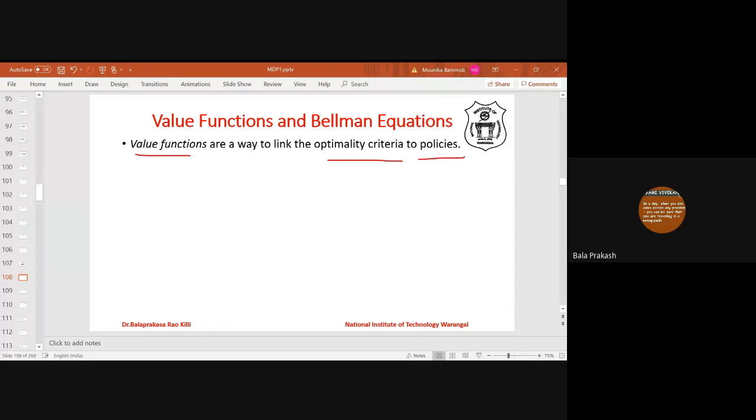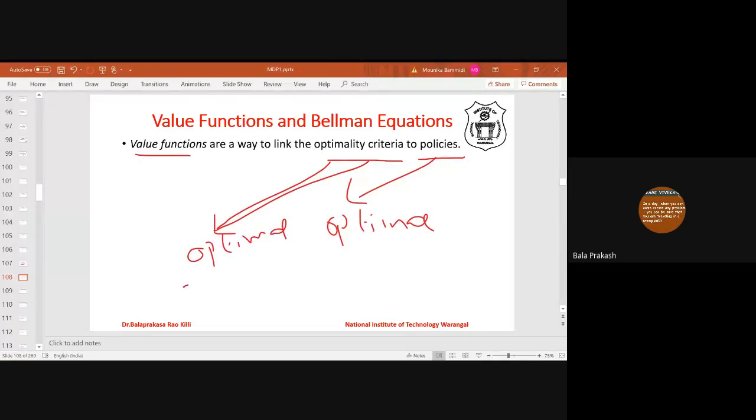Optimality criteria means what we are actually optimizing. Our goal is to come up with an optimal policy, and while doing so it has to maximize its reward. That's why there is a close link between the optimality criteria and the policy. An optimal policy will maximize the criteria you are actually optimizing. If the policy is optimal, then the criteria you are optimizing is also optimal. That's why there is a close relation.